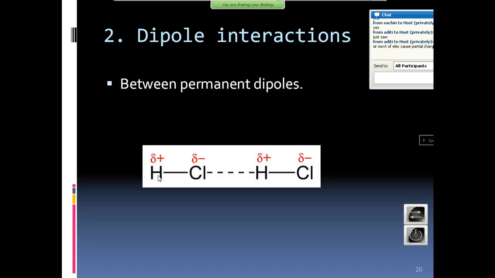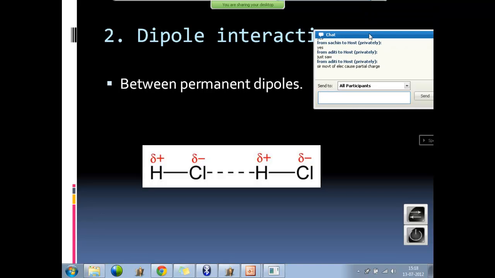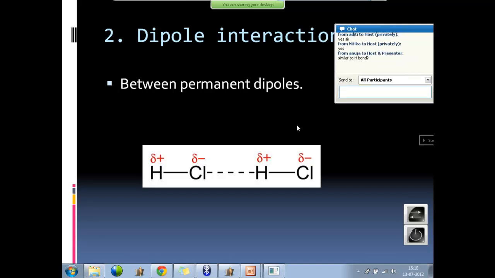In that case, what happens here? The partial negative chlorine and partial positive hydrogen may build up an interaction, an ionic-type attraction between plus and minus, and this is called dipole interaction. This is a dipole, this is a dipole. Okay, clear everybody? Online students, is this clear? Exactly, movement of electrons causes partial charges due to electronegative chlorine. Yes, it is similar to hydrogen bonding.